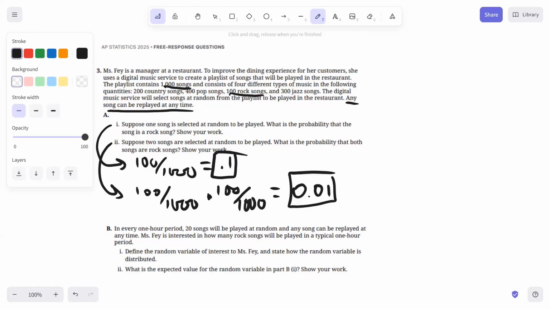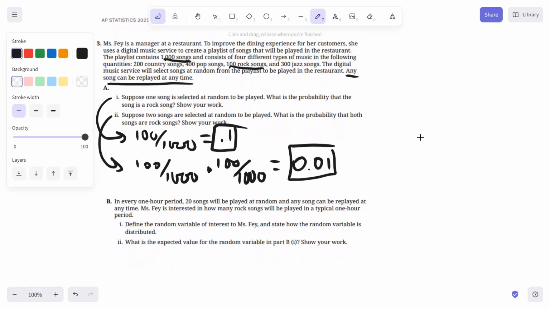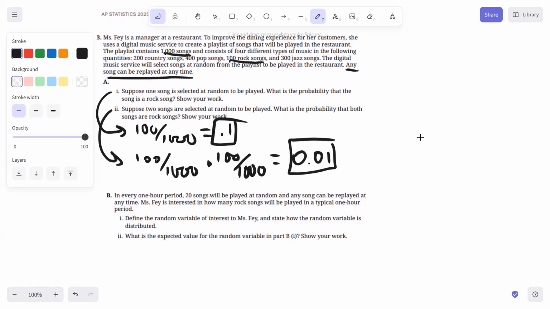So part B, every 1 hour period, 20 songs will be played at random, and any song can be replayed at any time. Mrs. Fay is interested in how many rock songs will be played in a typical 1 hour period. Define the random variable of interest, Mrs. Fay, and state how the random variable is distributed. What is the expected value for the random variable in part B? Show your work.